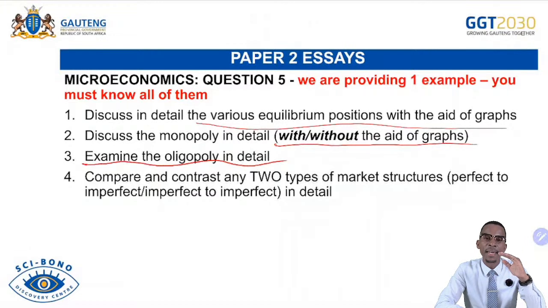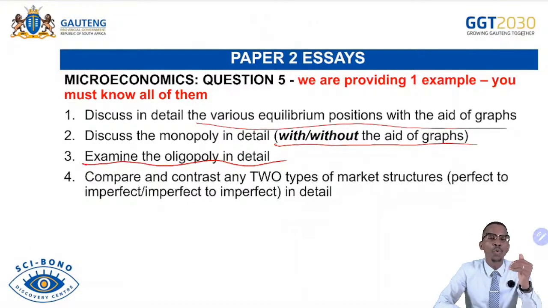We say number of sellers under perfect market. Number of sellers. If you are not given the heading, you will be providing your own headings. Each heading with a mark. Number of sellers, then you explain. Under monopoly, there's only one seller that exists within the entire market. And this monopoly or business is the only supplier of the entire market.